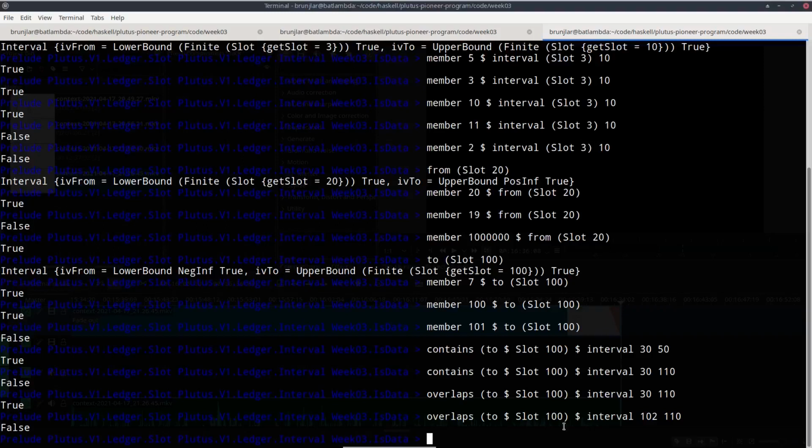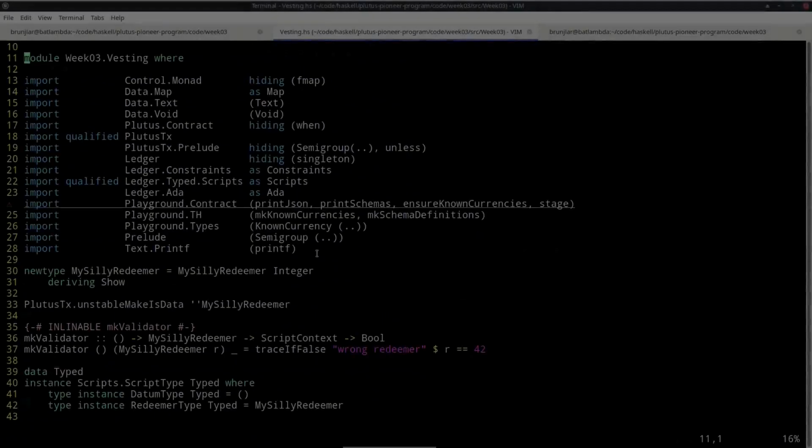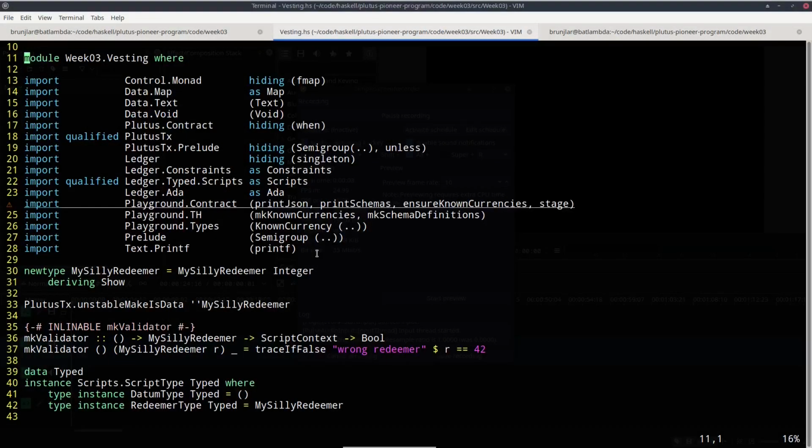And now that we have discussed this, we can look at an actual example of a contract that for the first time actually looks at the third argument, the context, and does something interesting with it. One of my colleagues at Input Output bought some Ada for his nephews and nieces. Of course, I don't know any details about that.